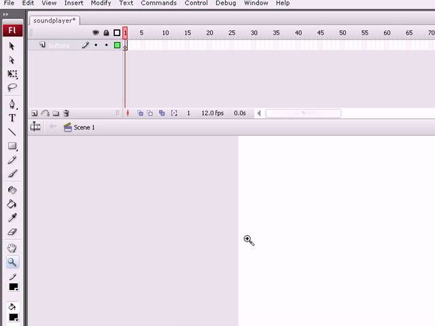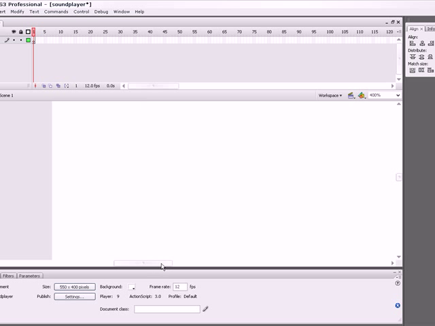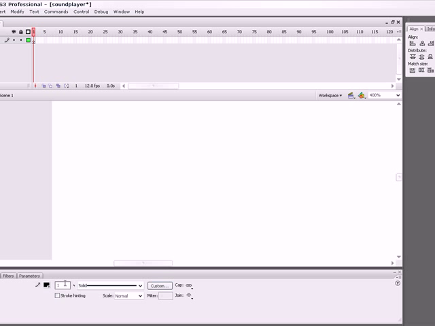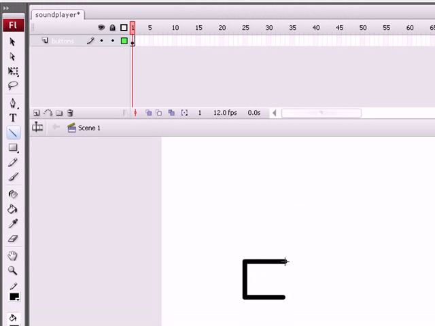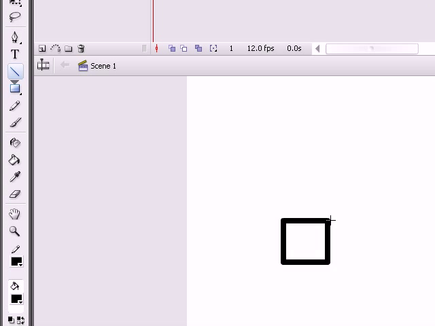Let's zoom it in. Then now let's create one box, like one MP3 player button for stop sound or play sound.